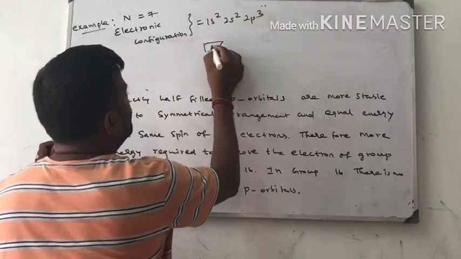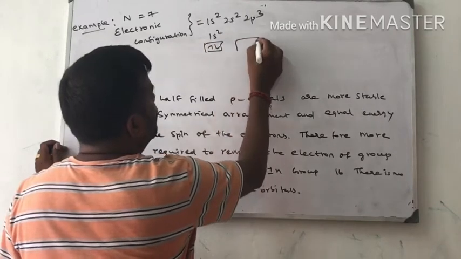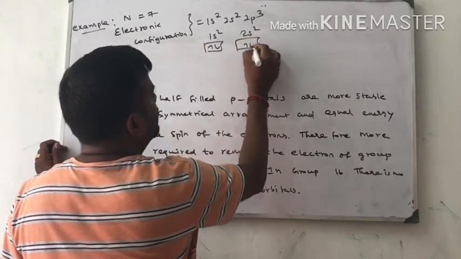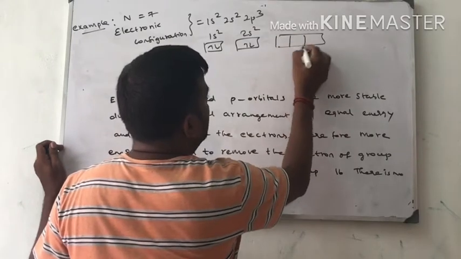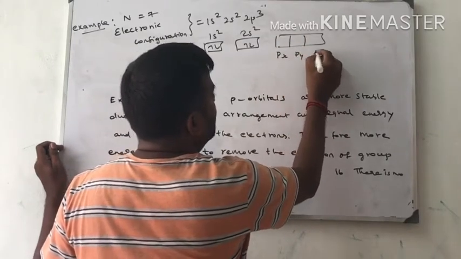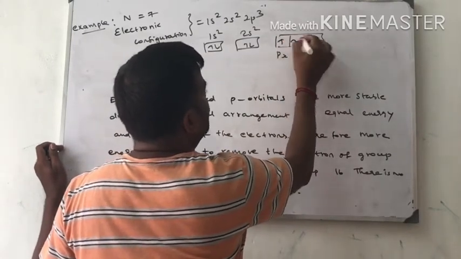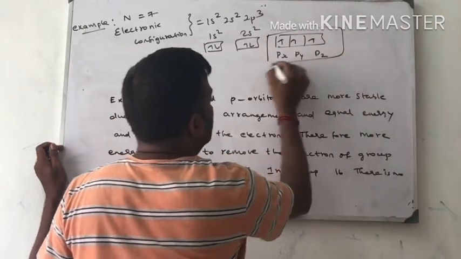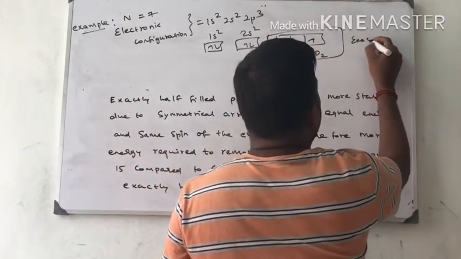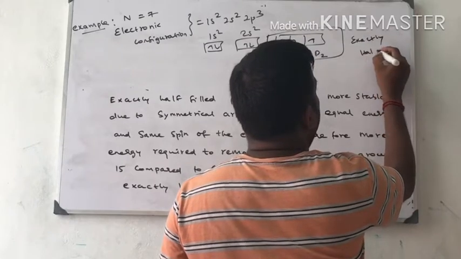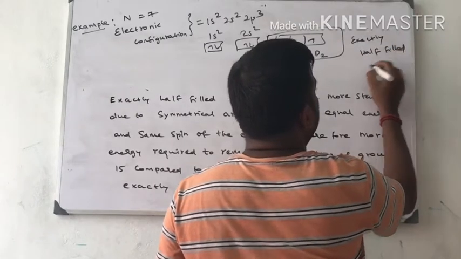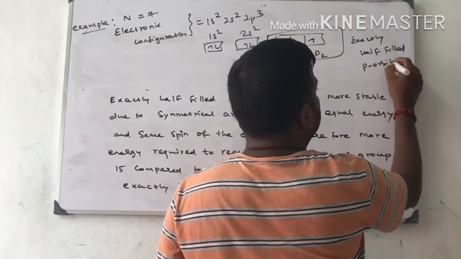So 1s2, 2s2, 2p3, with 2px, 2py, 2pz holding 1, 2, 3 electrons. These valence electrons are in exactly half-filled p orbitals.